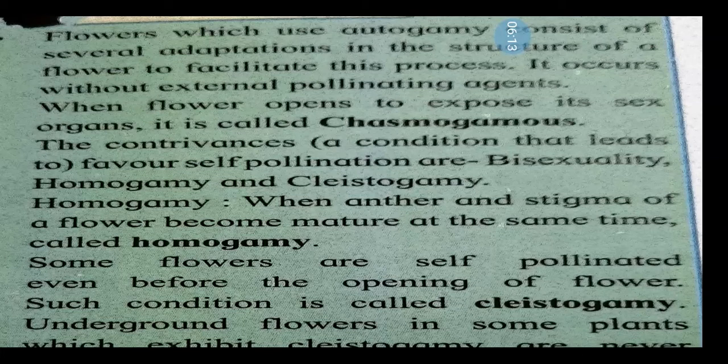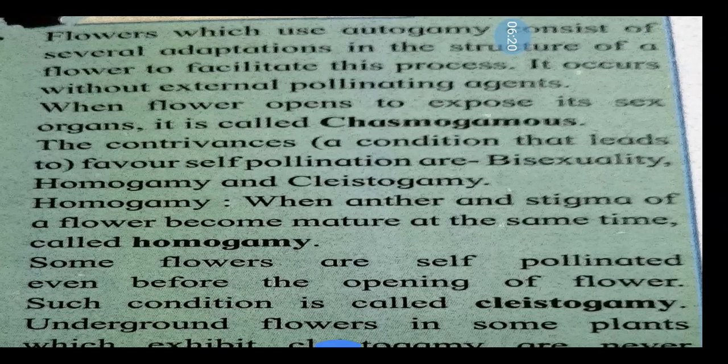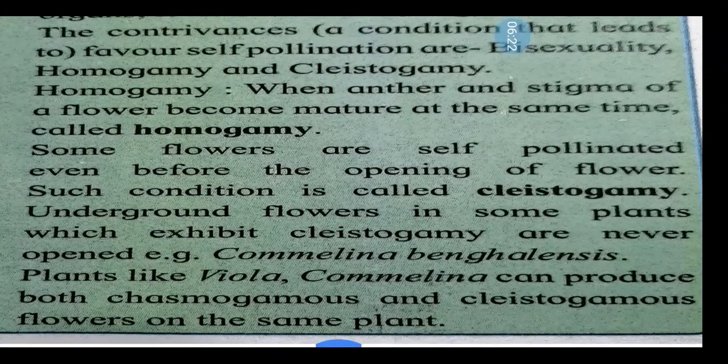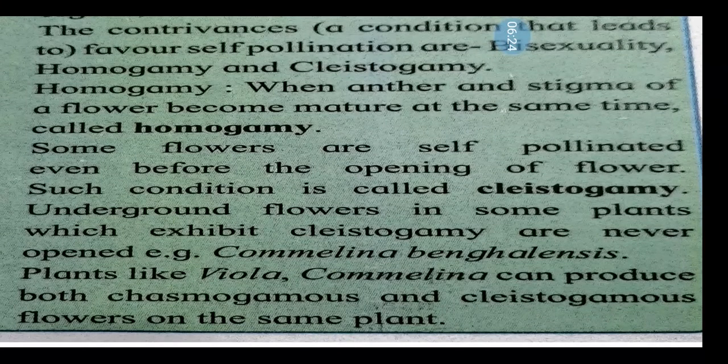Homogamy means when the anther and stigma of a flower become mature at the same time. Some flowers are self-pollinated even before the opening of the flower. Such a condition is called cleistogamy. Underground flowers in some plants which exhibit cleistogamy never open.